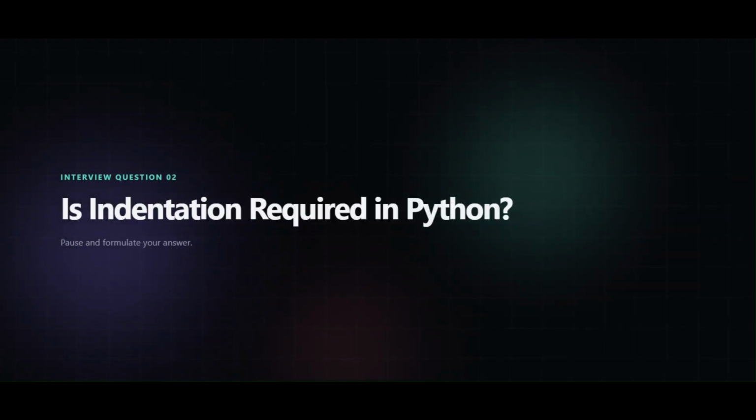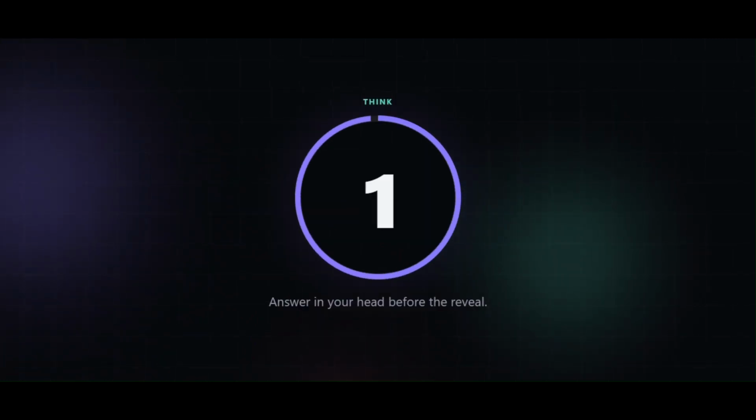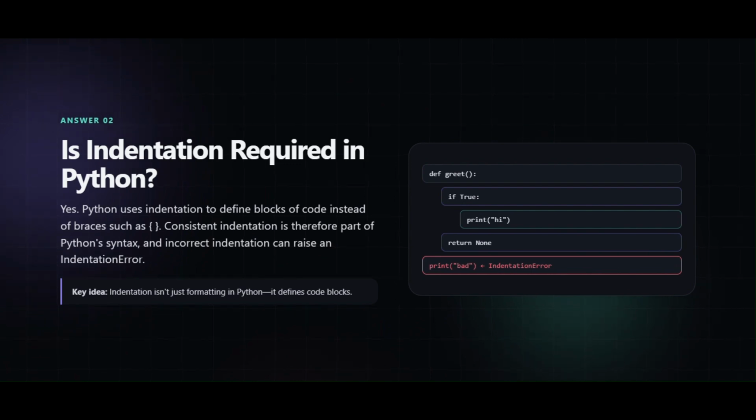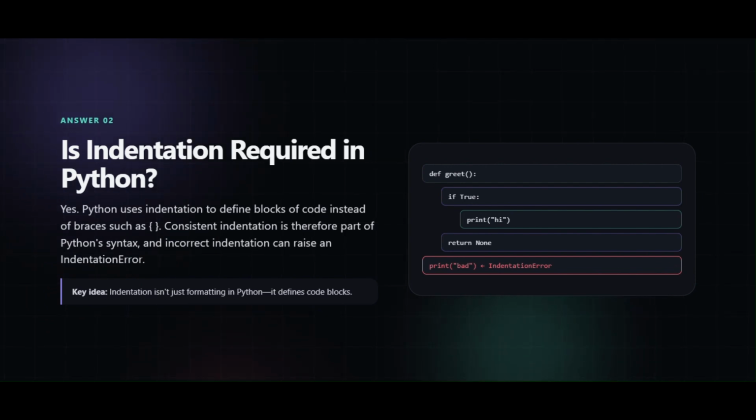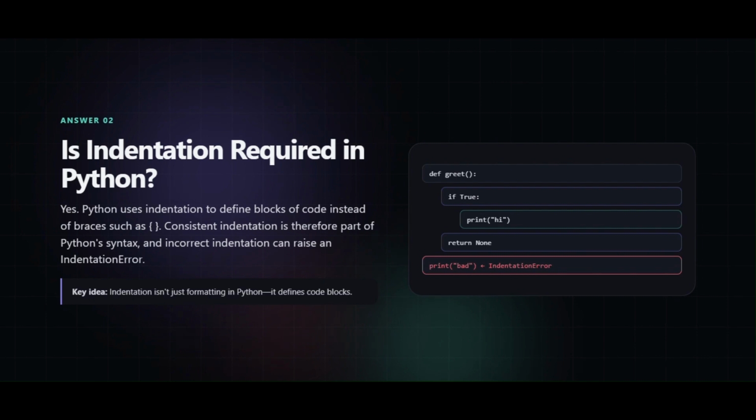Next question: is indentation required in Python? Yes, Python uses indentation to define blocks of code instead of braces, such as curly braces. Consistent indentation is therefore part of Python's syntax, and incorrect indentation can raise an IndentationError.